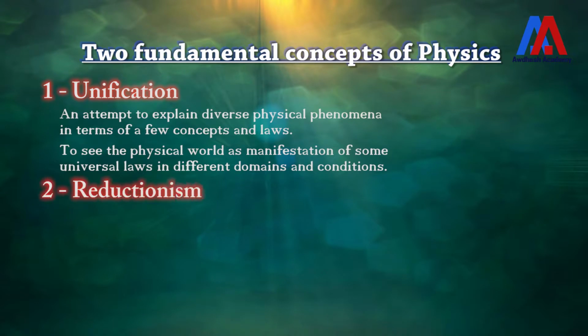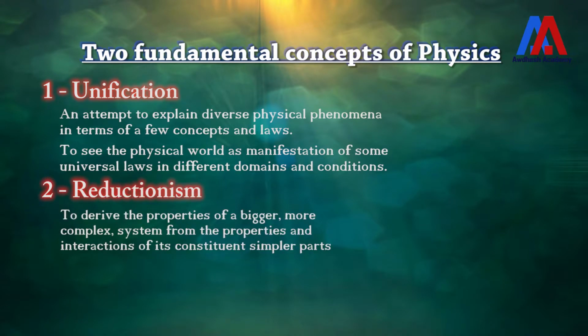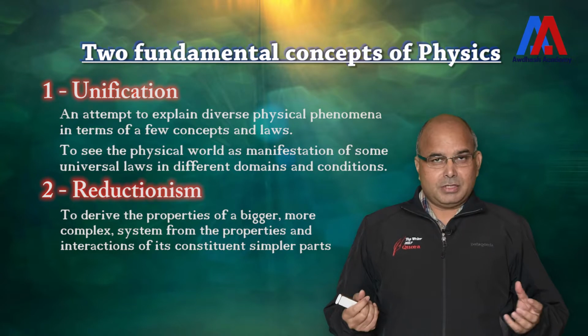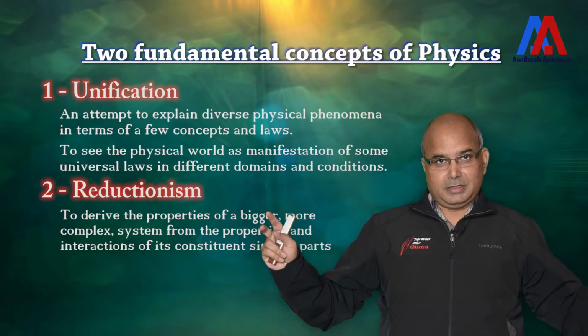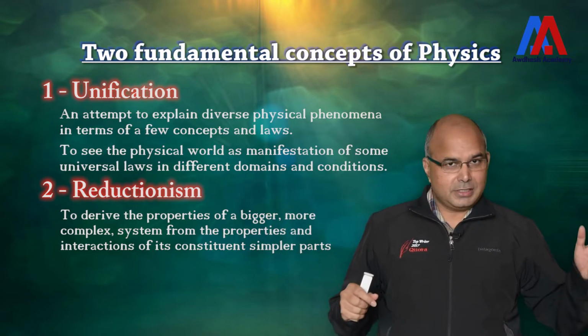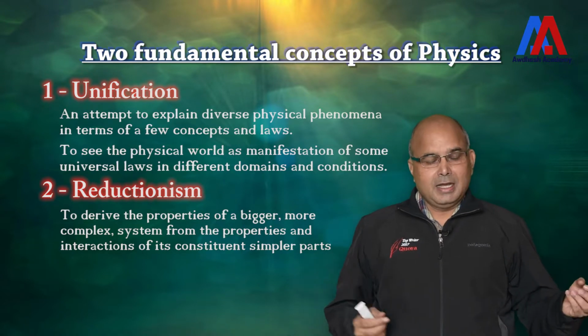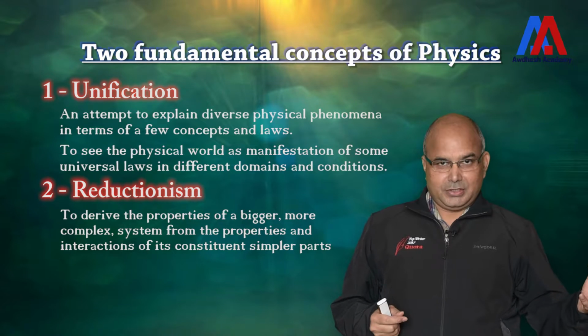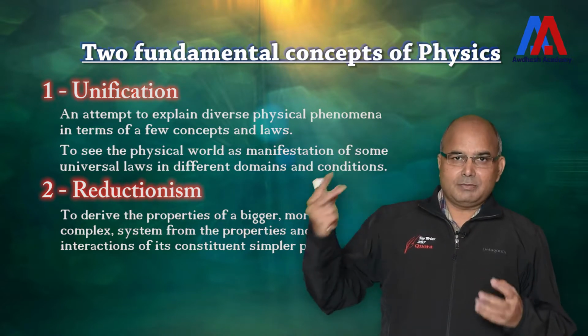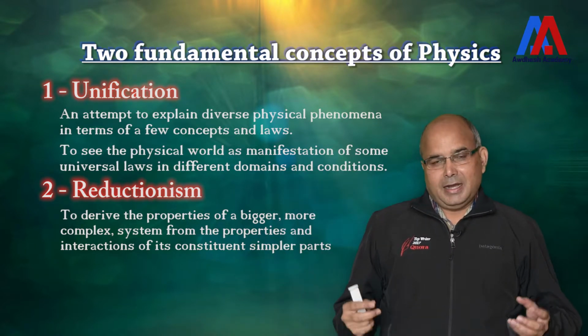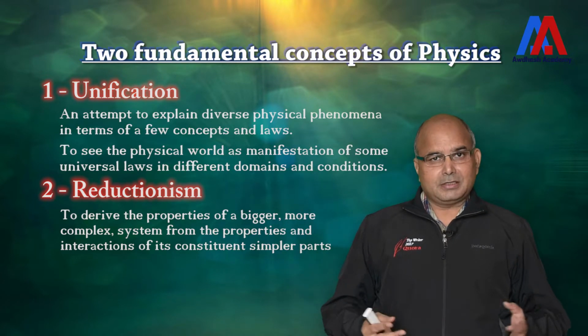The second important concept is called reductionism. Now what is reductionism? When you have a macro observation, for example, you measure the temperature of a particular piece of iron or a particular body, and let us say it is 40 degrees, and then you measure the temperature of another body which is 80 degrees, and then you connect that temperature at the lower level.